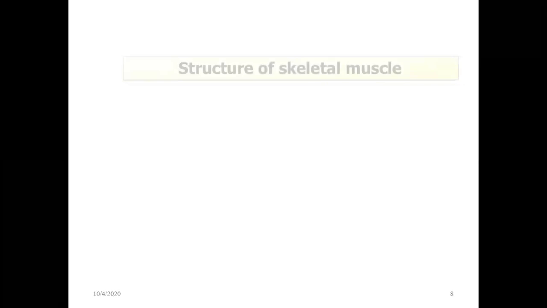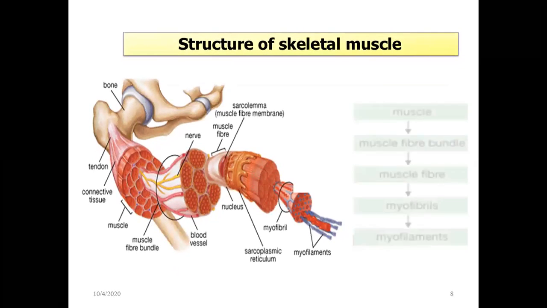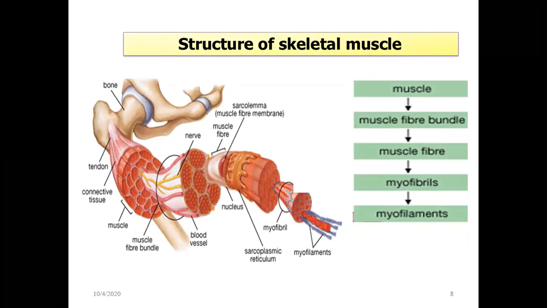Now we'll study the skeletal muscles, where they are present and how they are present, what are their names. Some of the important muscles we'll study one by one. Coming to the structure of the skeletal muscle. Before we go into details about the names of the different muscles, we have to know the structure of the skeletal muscle. We said they are like long tubes.